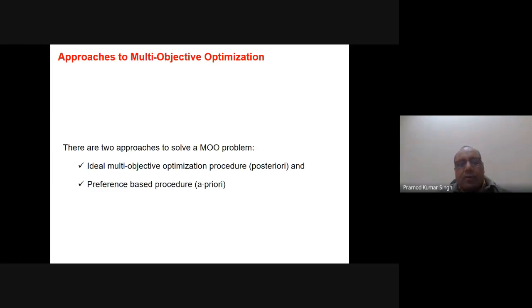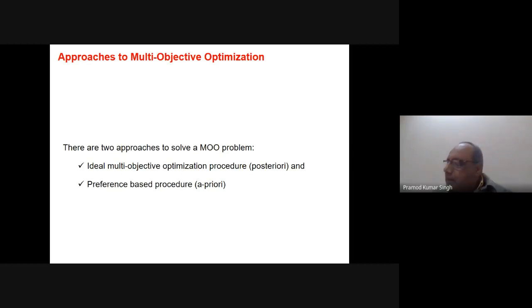So that is the MO problems. The one is known as a posteriori approach, that is the ideal multi-objective optimization procedure. We call that an ideal also. And the other one is a preference-based procedure. This classification, whether it's ideal or preference-based, was basically given by Cohen. Cohen is one researcher.